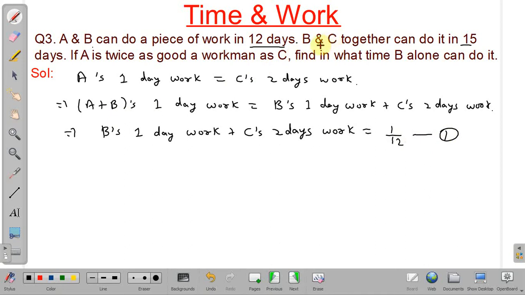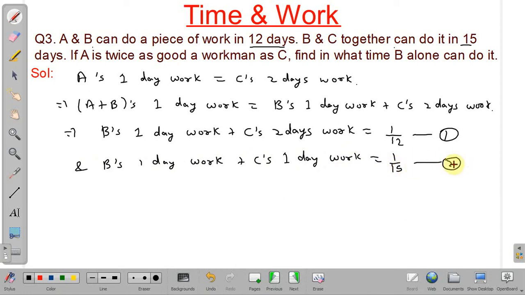And also it is given B and C can complete the work in 15 days. So B and C's 1 day work will be 1 by 15, and B's 1 day work plus C's 1 day work will be equal to 1 by 15.